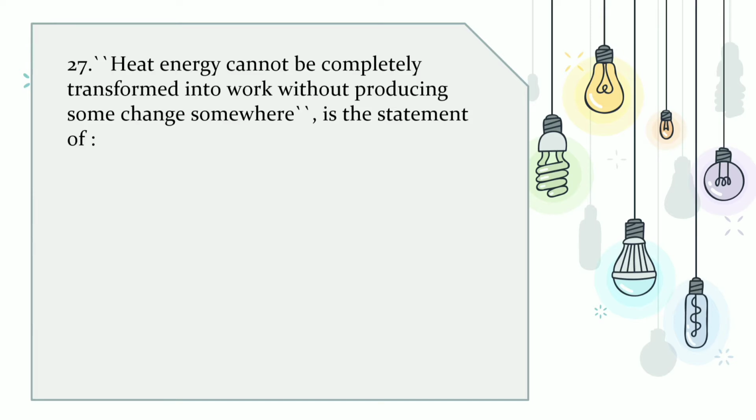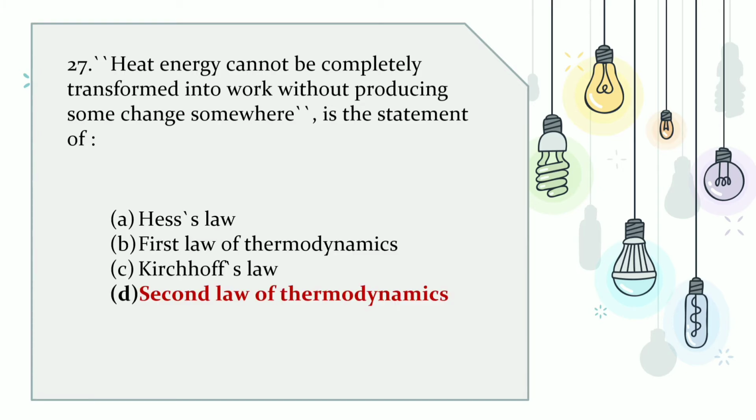27. Heat energy cannot be completely transformed into work without producing some change somewhere. This is the statement of, the options are A. Hess's law, B. First law of thermodynamics, C. Kirchhoff's law and option D. Second law of thermodynamics. The correct answer is D. Second law of thermodynamics.